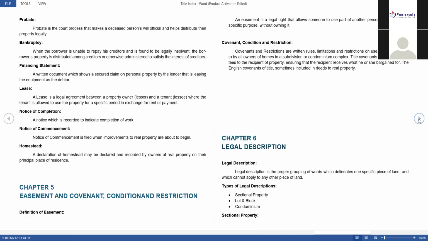Next is probate. Probate is nothing but, you made one will. You guys know what a will is. For example, John has so much property, so many lands or amounts. He has three to four children, whether daughters or sons. He will give some percentage to all of those people. He will make one will. We call it a will.